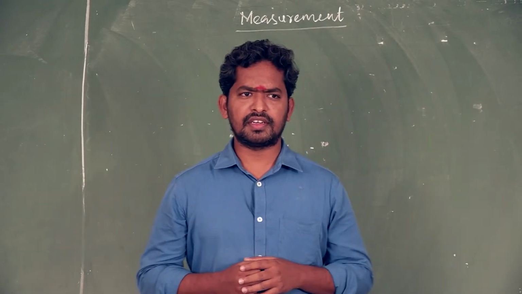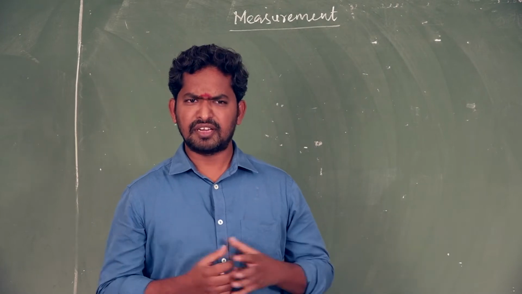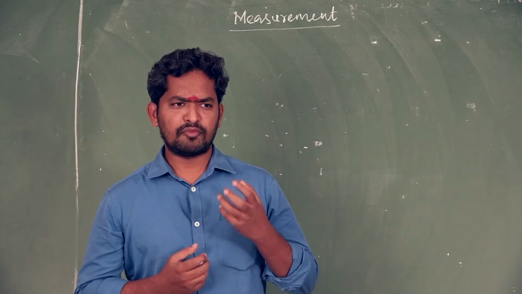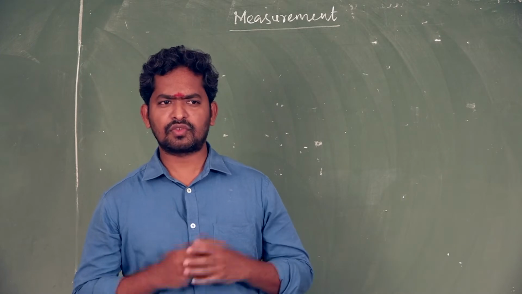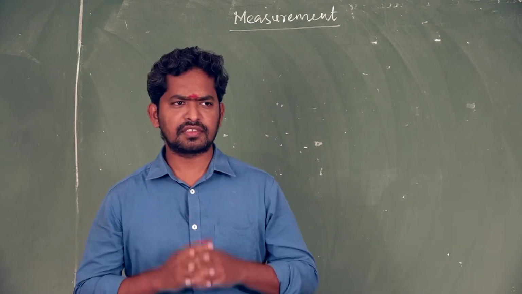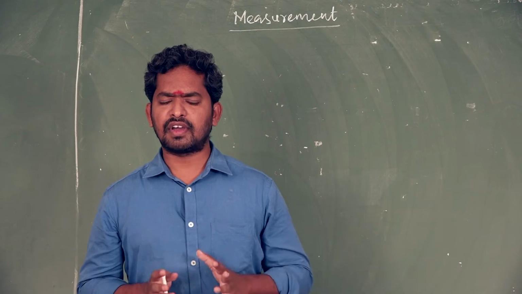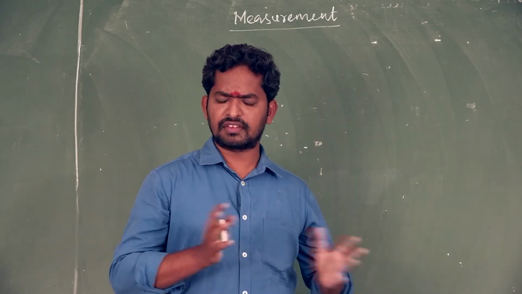What do you mean by quantity? Quantity is a number or amount of something, a substance. It's called a quantity. Quantity is classified into two types: one is physical quantity, another one is non-physical quantity.